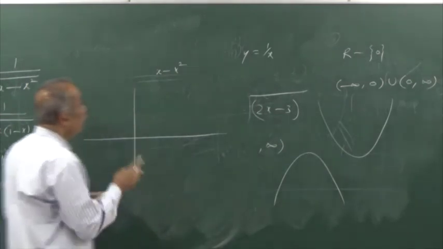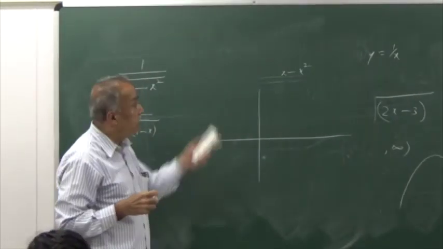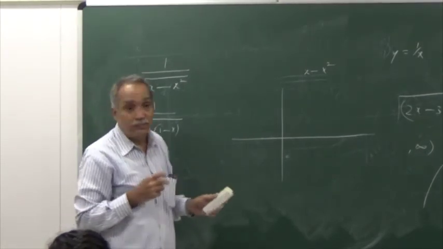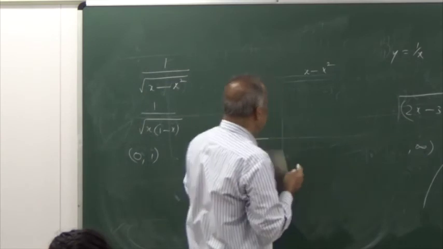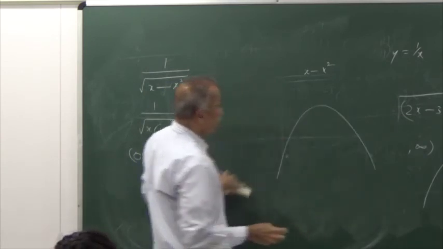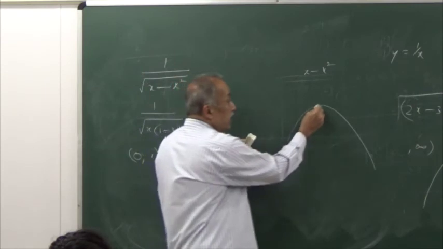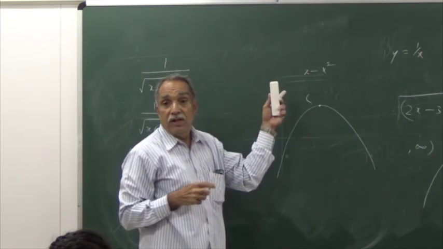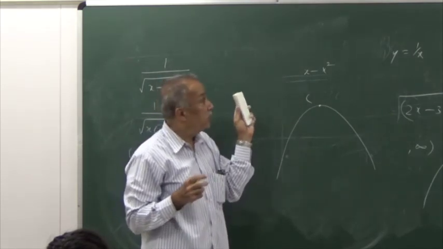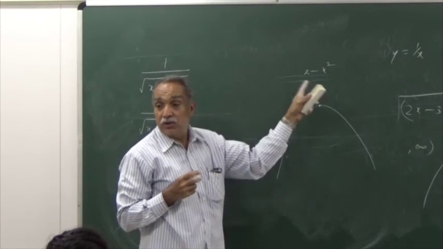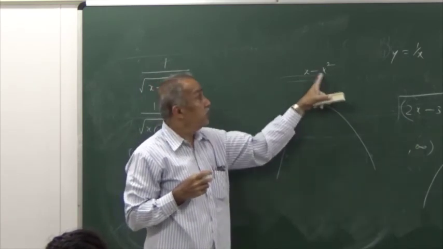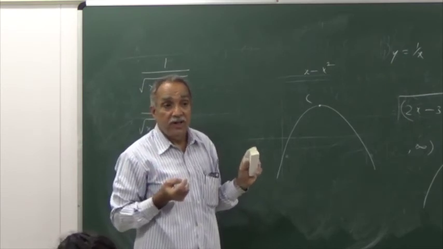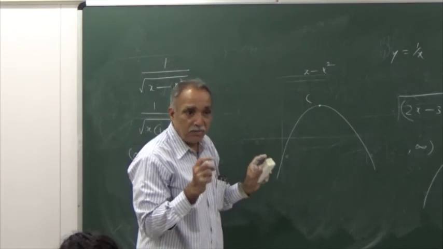Okay. This is a quadratic with x square coefficient negative. So the graph will be a parabola with vertex above. Let me draw the x and y axis later. The graph will be like this. For the vertex, the x coordinate will be minus b by 2a. In ax square plus bx plus c, a is minus 1, b is 1. Minus b by 2a is the x coordinate of the vertex. Half plus half. Okay.